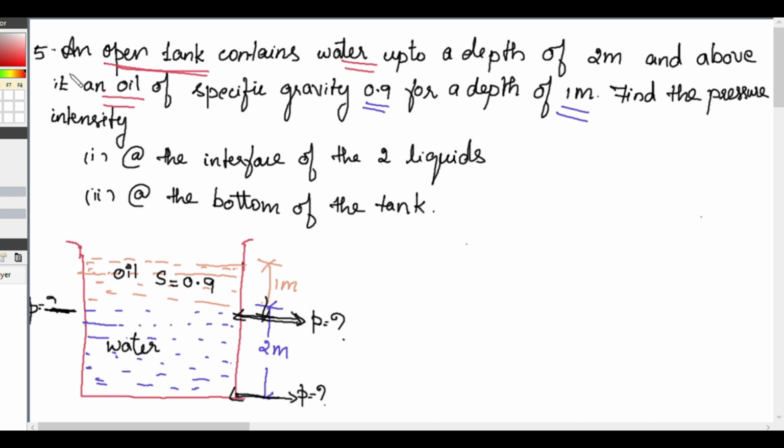Now, the given data are: specific gravity of the oil is equal to 0.9.